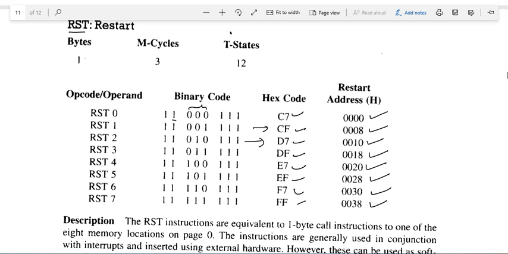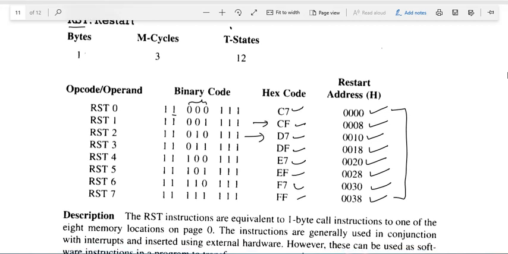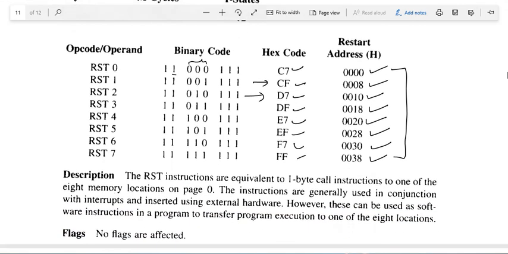Again, if we add 8, it will be 0018. Again, we add 8, it will be 0020. Again, we add 8, it will be 0028. So in this manner, we can derive these addresses. So these instructions RST0 to RST7 are also called software interrupts.